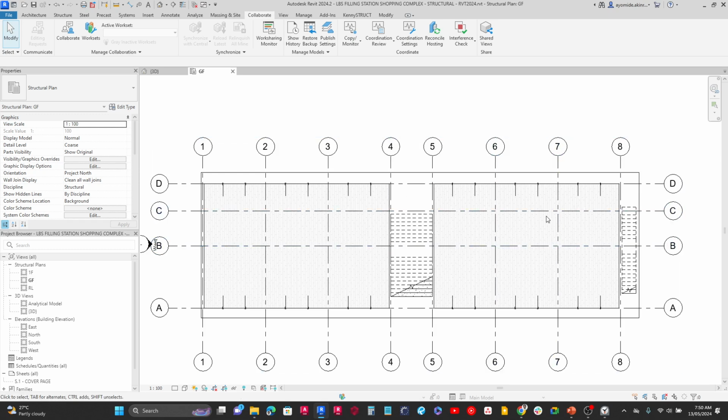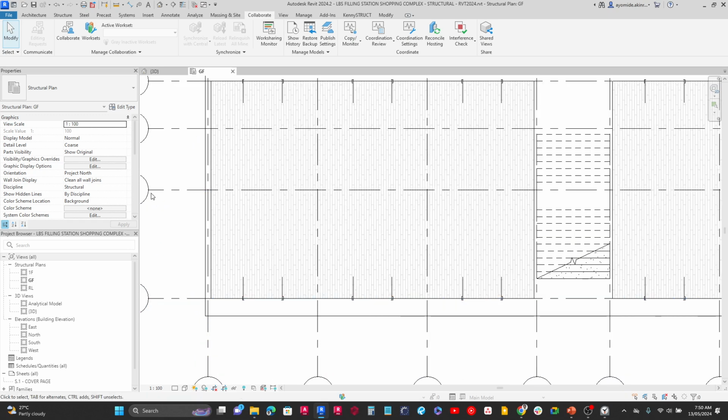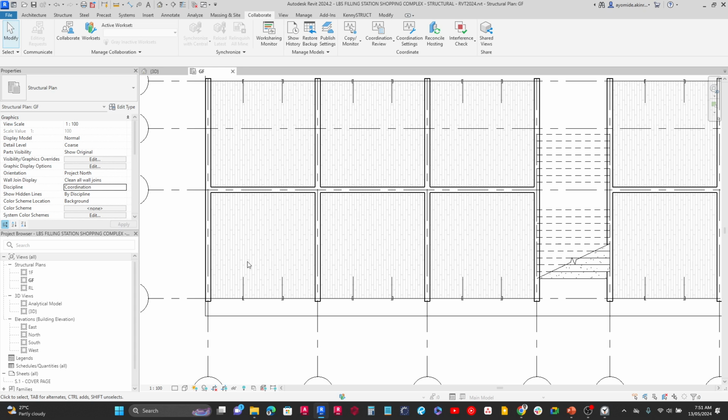Right now I can't see any walls in this view here. So to do that, it's just like I mentioned before. In the ground floor plan, we also see here the discipline. It's been set to structural. I'm going to change this here to coordination, then click on apply. So right now I can see the walls in this view.